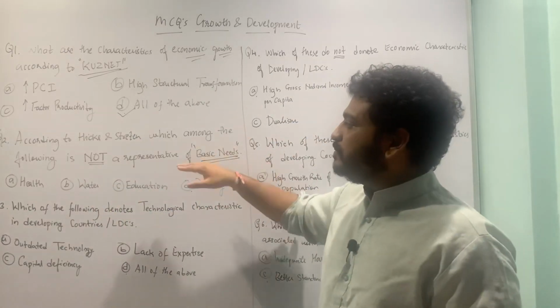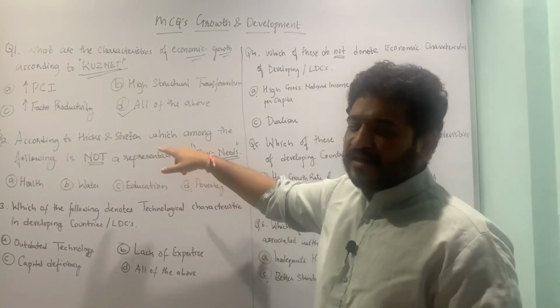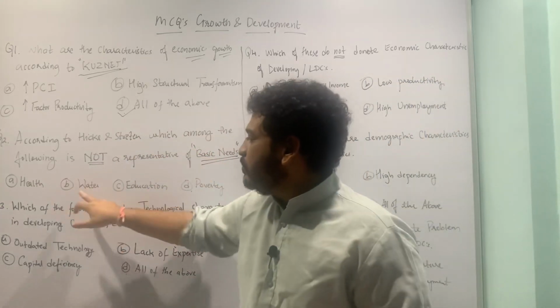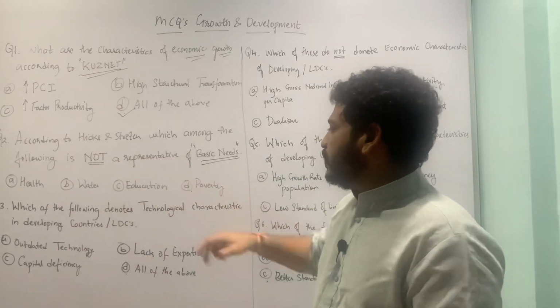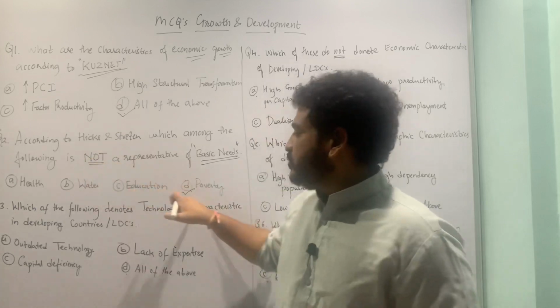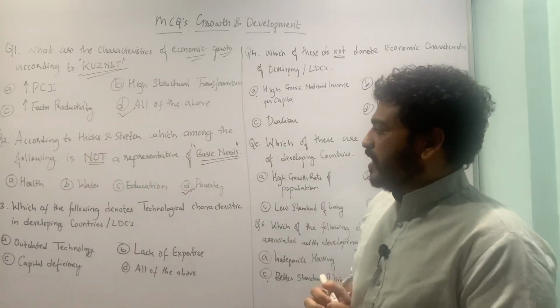If you have seen the Hicksian and Streeten classification of the indicators for basic needs, health, water, and education are there, poverty is not there. Therefore this is the correct answer. So poverty is not the thing.